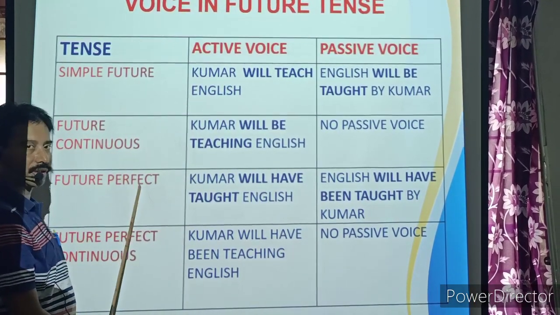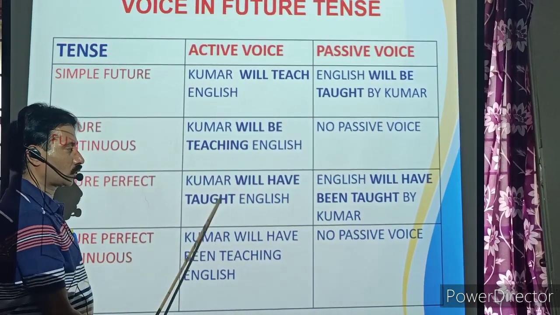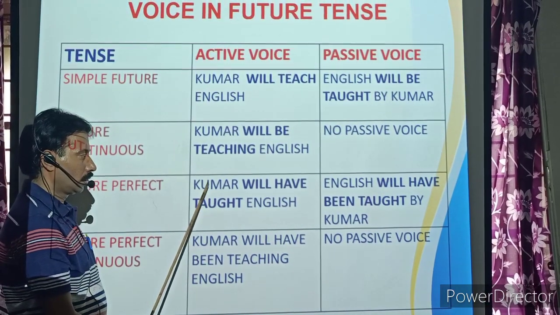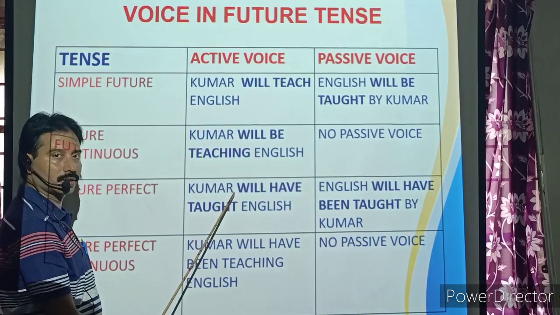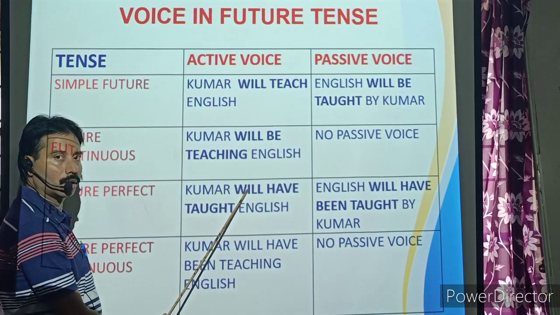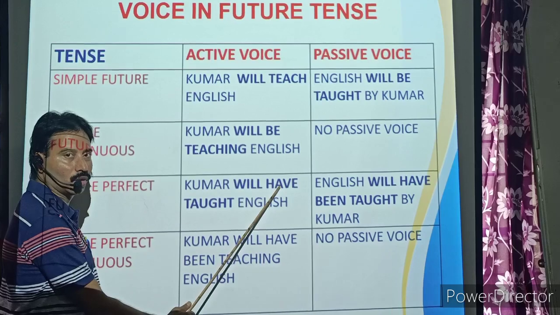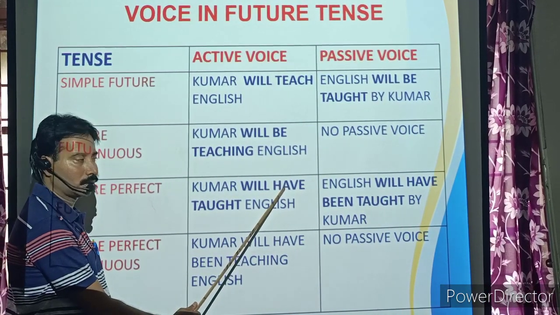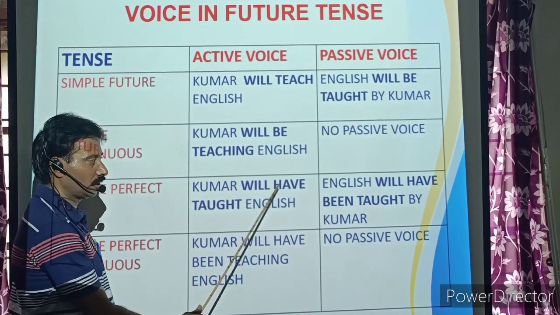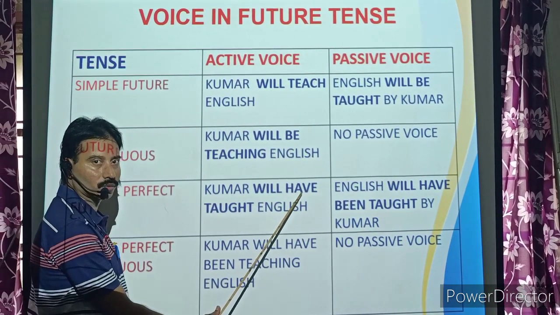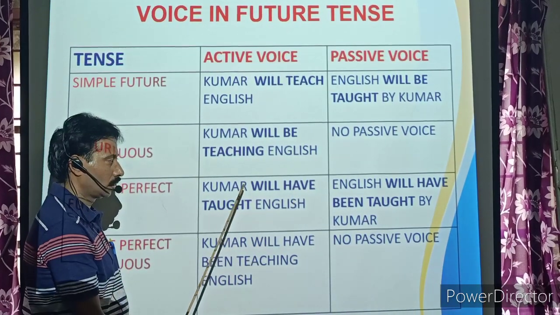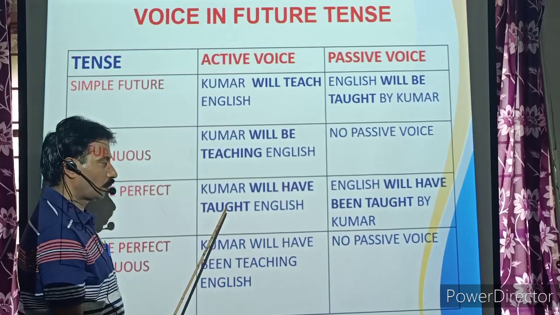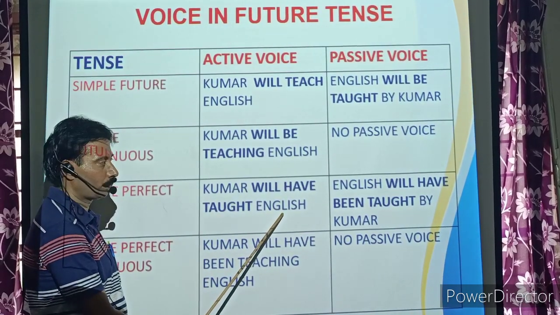Then, future perfect. Kumar will have taught English. Subject Kumar plus will or shall plus have only. Here you are not supposed to use has. Irrespective of the subject, here you will be using only have. Please remember this. Kumar, subject, plus will or shall plus have plus V3 plus object.